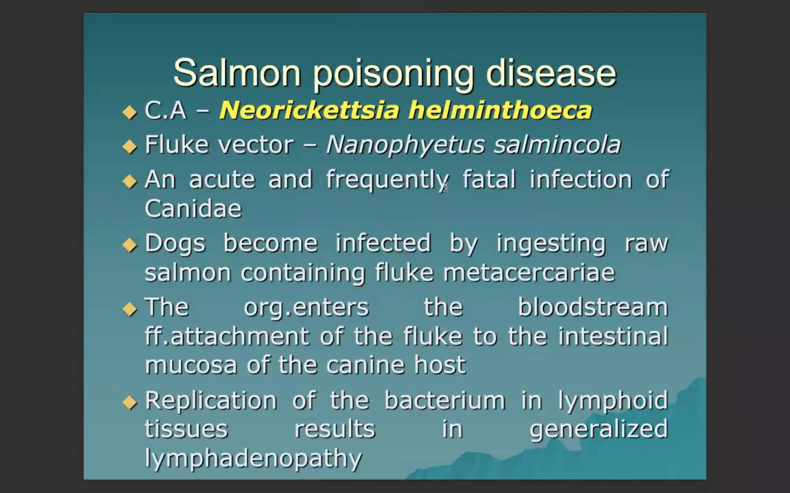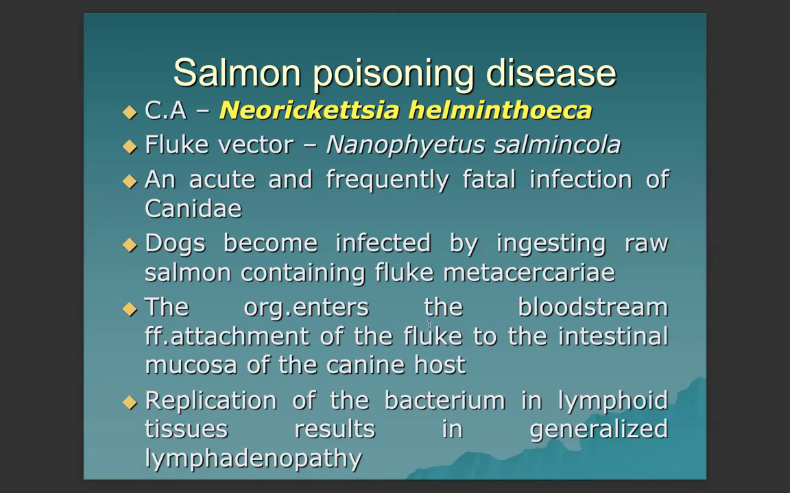Next, we have salmon poisoning disease caused by Neorickettsia helminthoeca. The fluke vector is Nanophyetus salmincola, which is known to transmit the disease. Salmon poisoning is an acute and frequently fatal infection of dogs or Canidae. They become infected by ingesting raw salmon containing fluke metacercariae, which is the infective stage of the fluke vector.